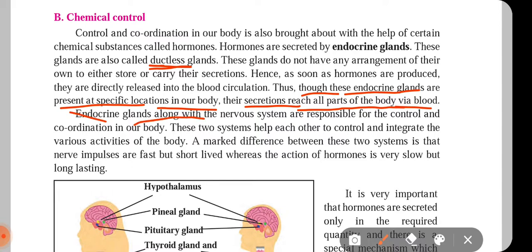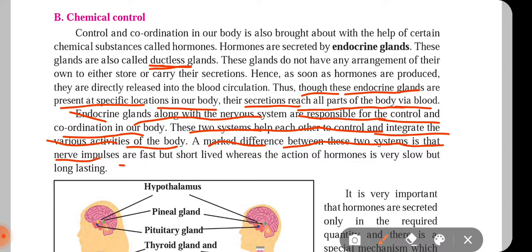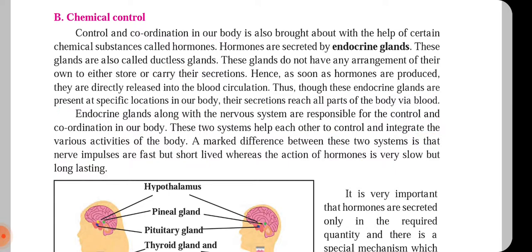Endocrine glands along with the nervous system are responsible for the control and coordination in our body. These two systems help each other to control and integrate the various activities of the body. A marked difference between these two systems is that nerve impulses are fast but short-lived, whereas the action of hormones is very slow but long-lasting. So in the nervous system we carry out our action very quickly, whereas in chemical control the hormones show their effect slowly but they last very long.